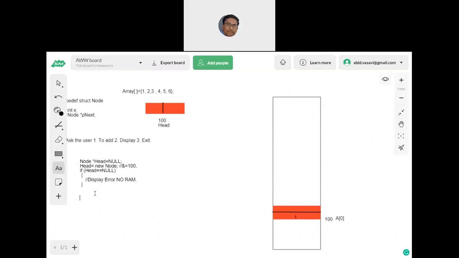Now I'll come here, where my cursor is blinking, only if head is not null. What do I need to do? I need to ask cout.